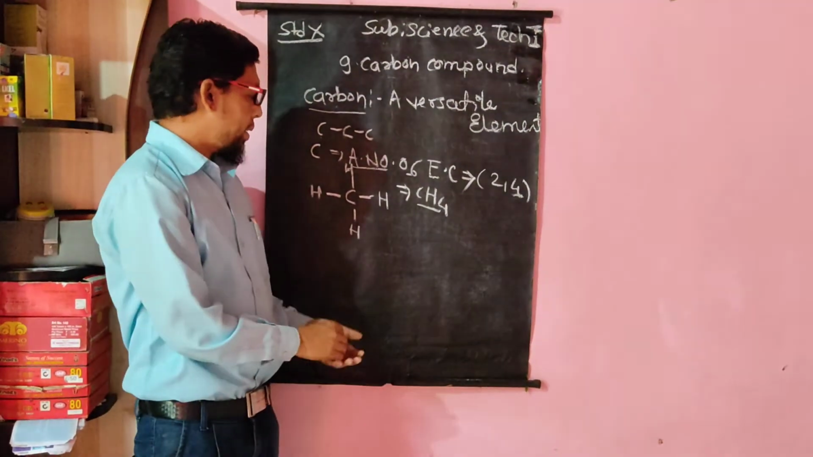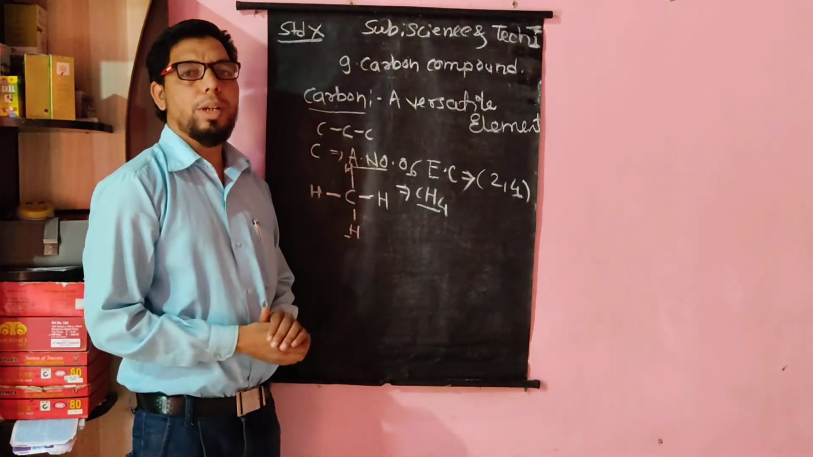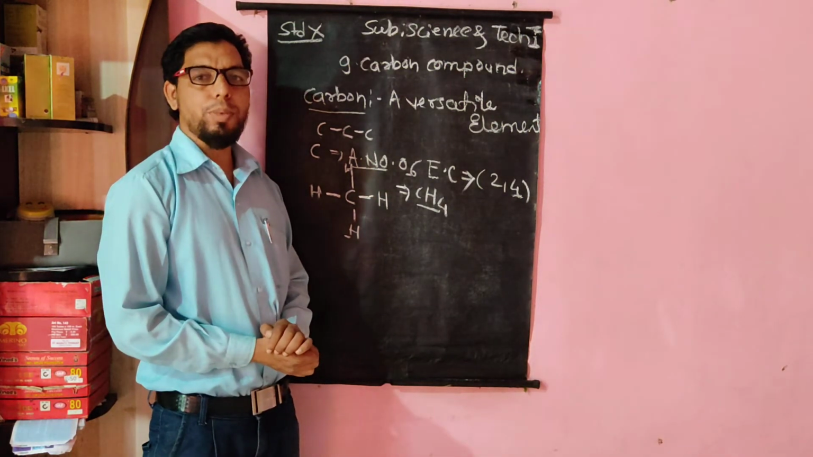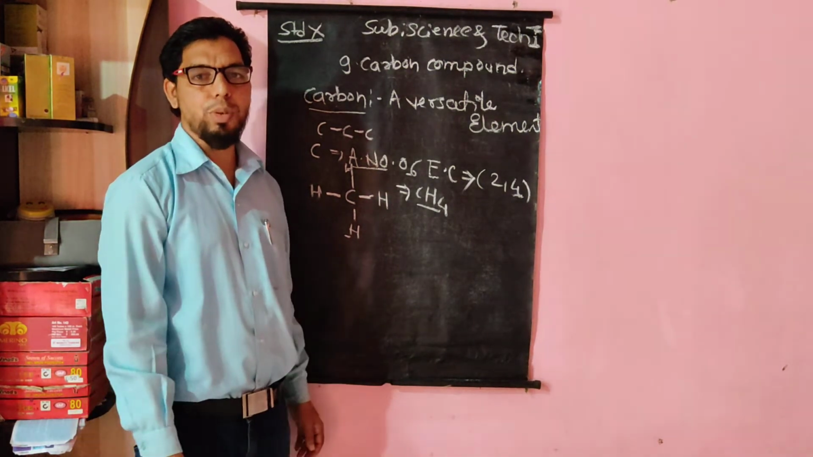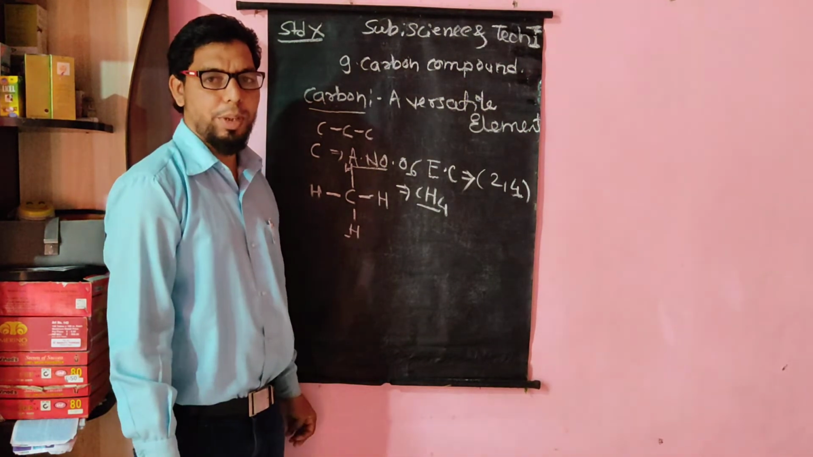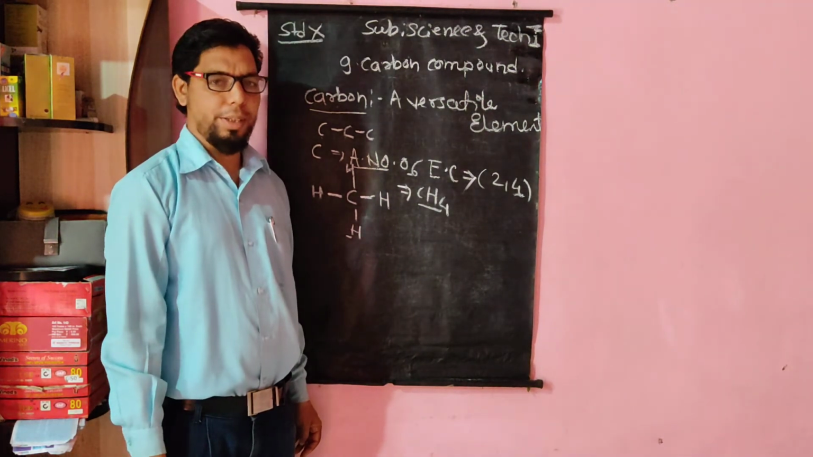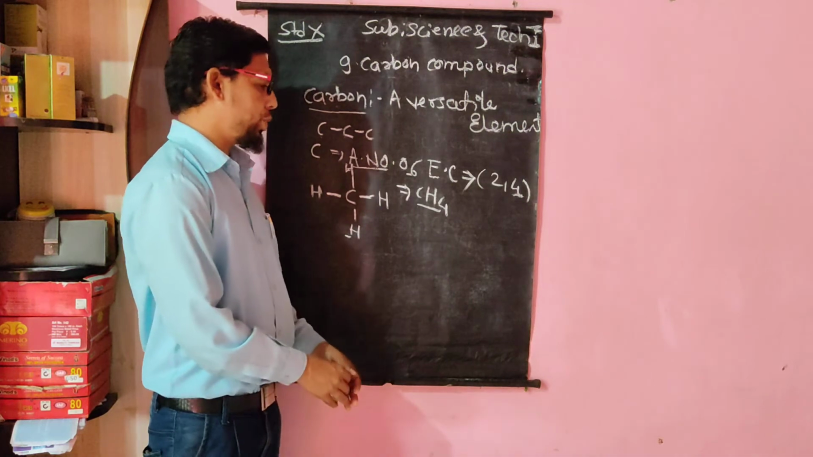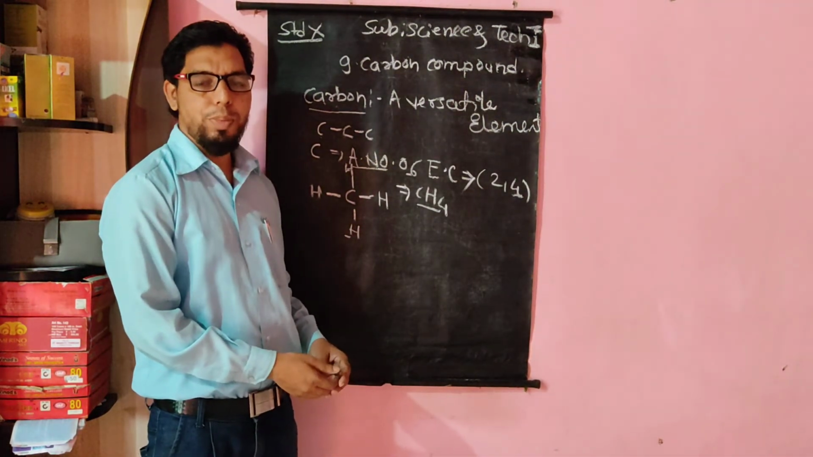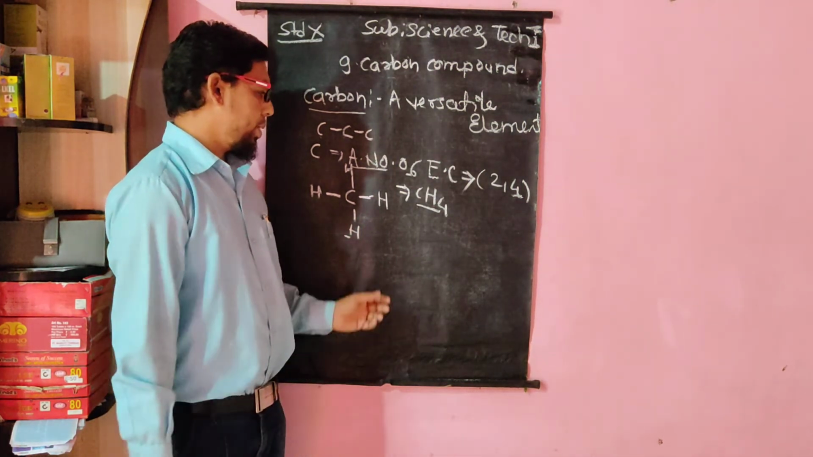Again, carbon also shows different kinds of isomerism. There are many compounds of carbon that possess isomerism. There are different kinds of isomerism, such as structural isomerism and functional isomerism. So carbon can form a huge number of compounds due to the catenation property, isomerism, and because carbon is tetravalent.